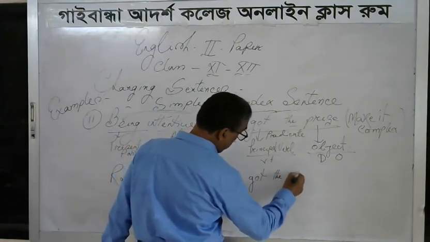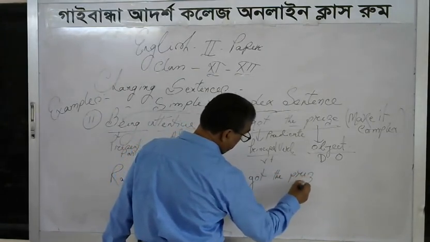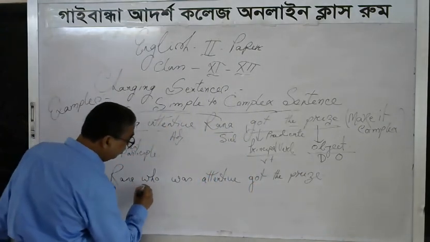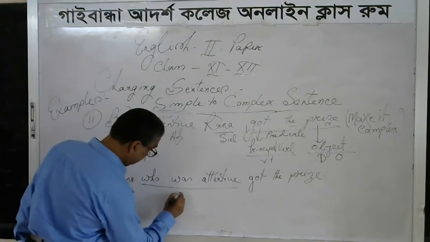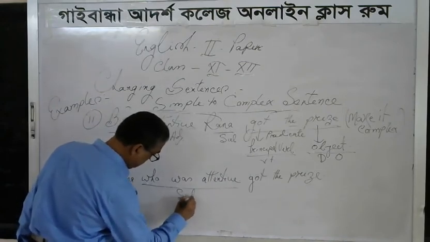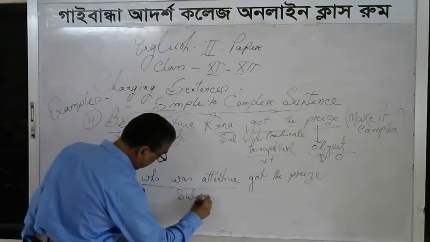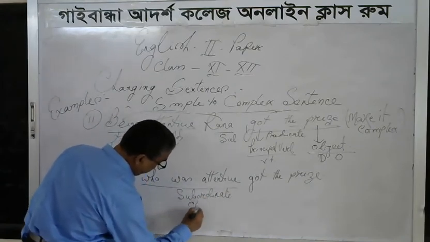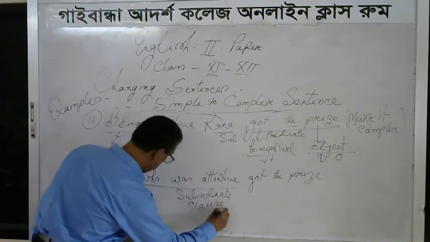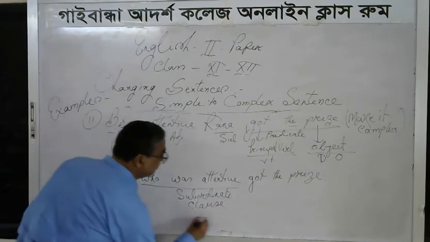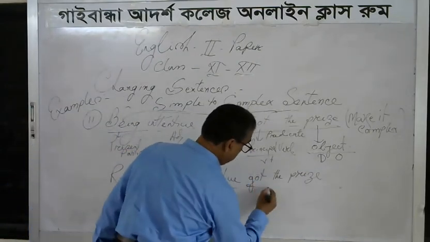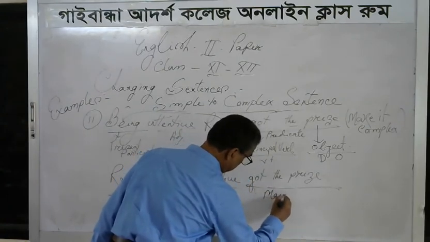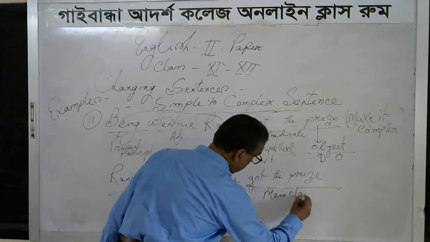Here we can find that who was attentive is the subordinate clause, and Rana got the prize is the main clause.